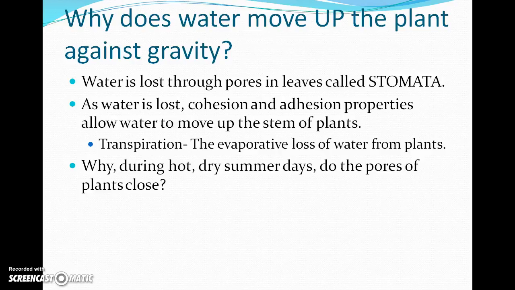But what happens is as that water is lost, and remember, your plant cells are doing cellular respiration as well, so they are creating some excess water as well. So some of that water has to be lost. As it's lost, it needs to be replaced though. So because water sticks together due to cohesion, that water is going to move up the xylem. Also, water is going to stick to the sides of the xylem due to adhesion. Okay. Transpiration, all this word means is when plants lose water due to evaporation.